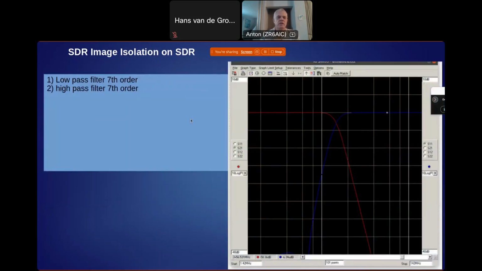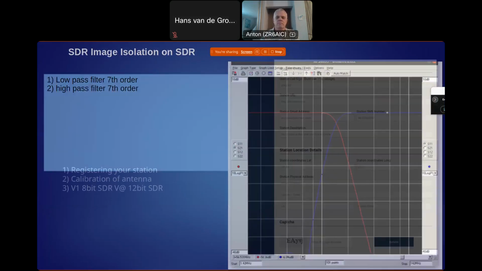This is the simulated characteristics of the high pass and low pass filter, to just give you a view of what it is doing.